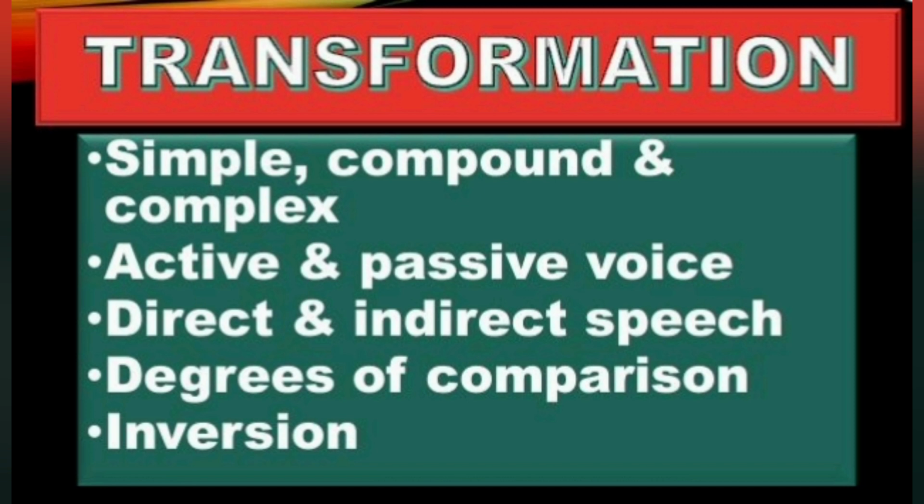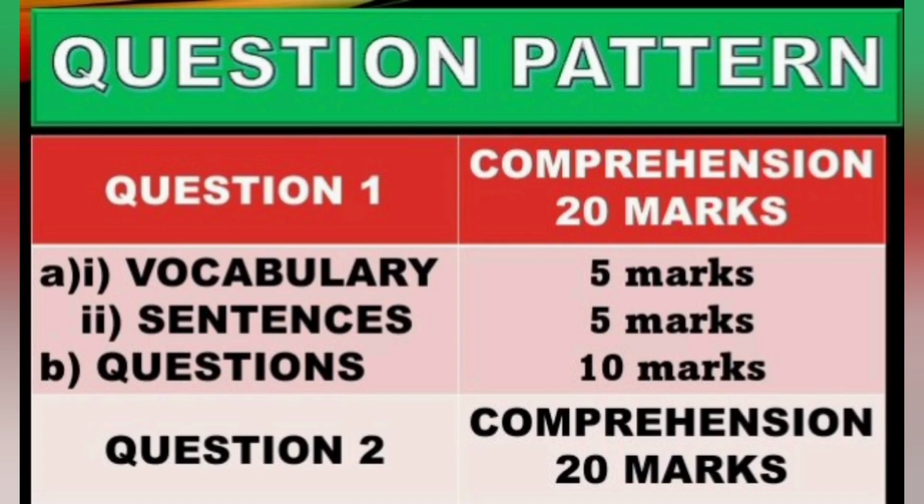Let's now discuss the question pattern. The paper includes 3 questions in all. Question 1 and question 2 are comprehension questions. Each question carries 20 marks. The comprehension questions include 5 marks from vocabulary.